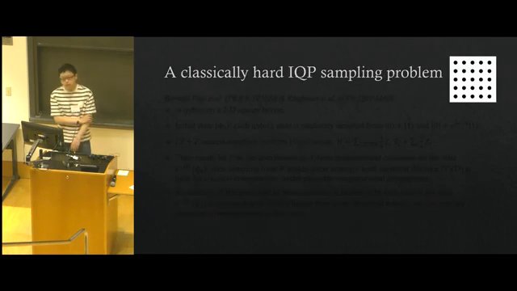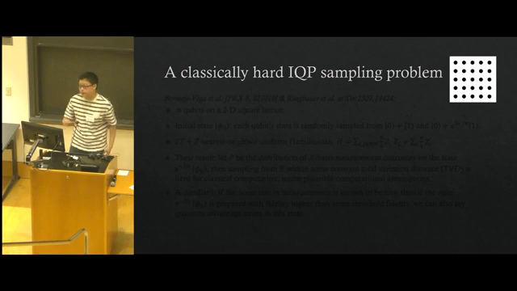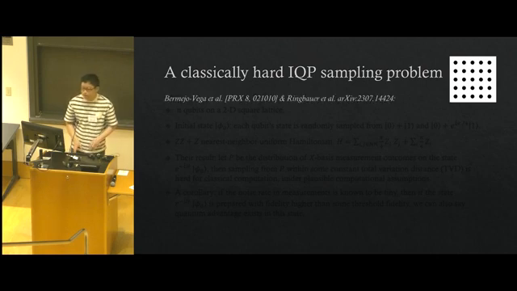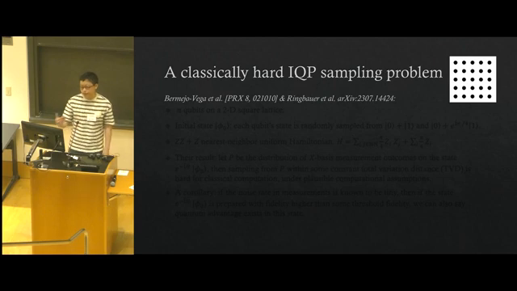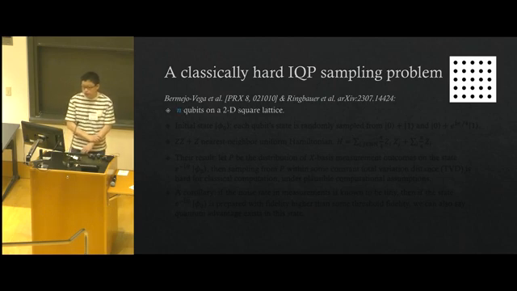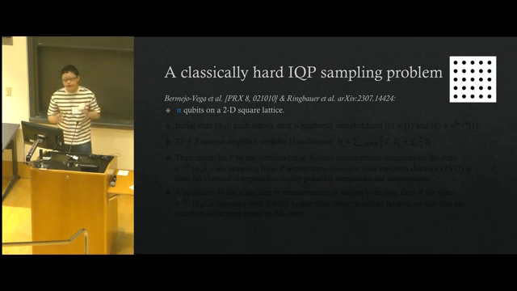To get a taste of what trusted measurement means and why it's useful, let's look at an example of a classically hard IQP sampling problem. The hardness of this problem was first proved in the Bremner et al. paper and somehow reinforced in the Ringbauer et al. paper. The setting of this problem is that we have n qubits. They are on a 2D square lattice.